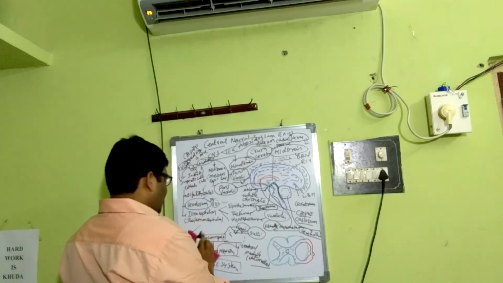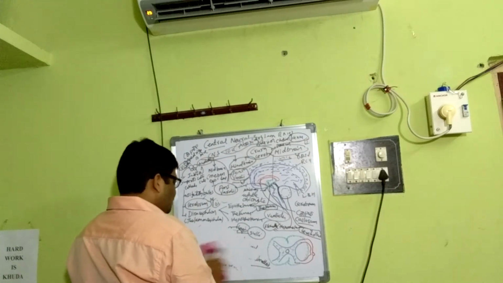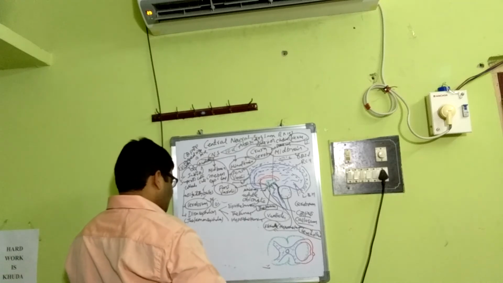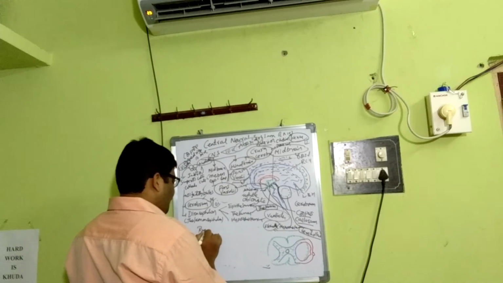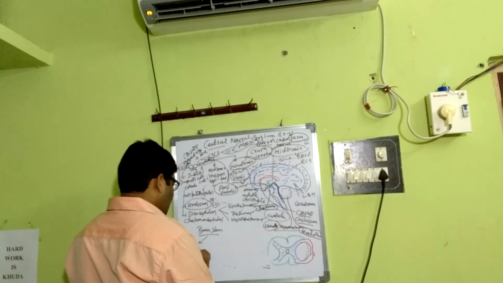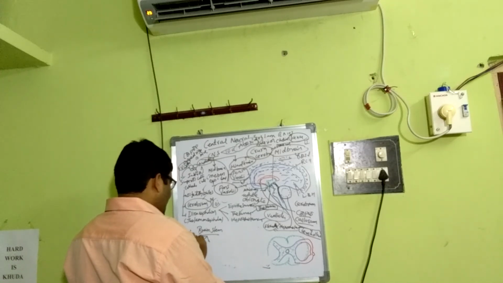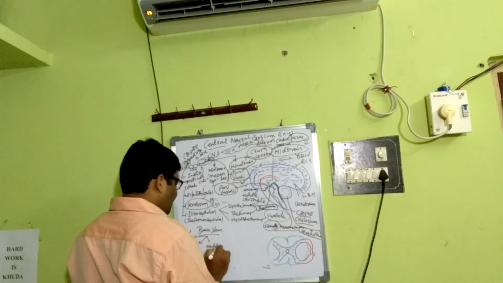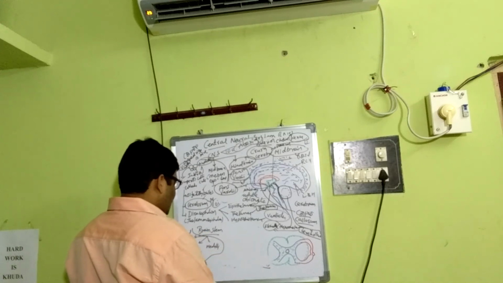Say for your understanding right here, this constitutes the brain stem. The sequence, okay? Midbrain, pons varoli, and the medulla oblongata. They constitute the brain stem.